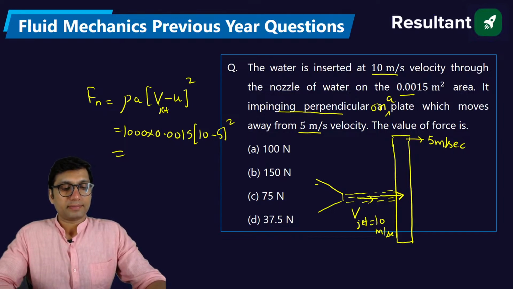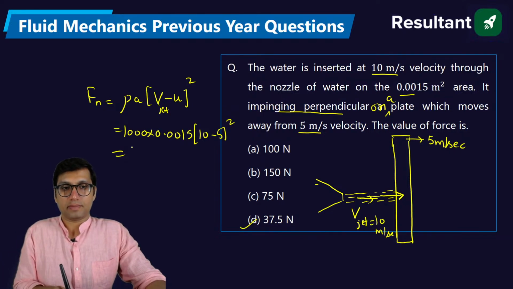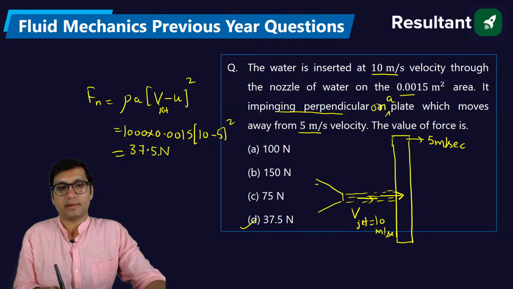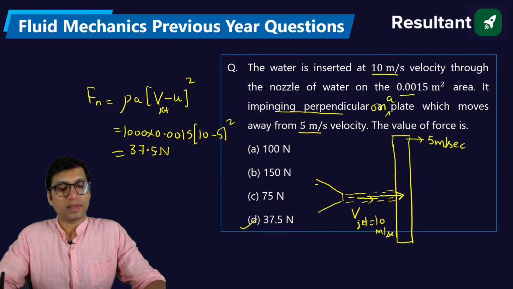Yes, everyone. If you find this calculation tough, you can also use your calculator, because in your exam of RRB JE CBT2 and SSC JE CBT2, calculator is allowed. Since calculator is allowed, you will get 37.5 Newton. So why do they make mistakes, and why waste your time?